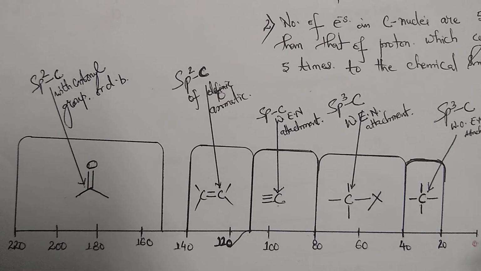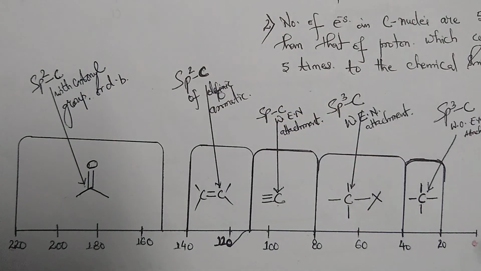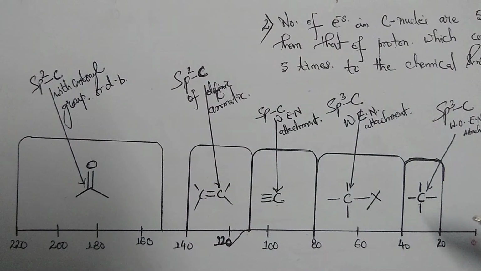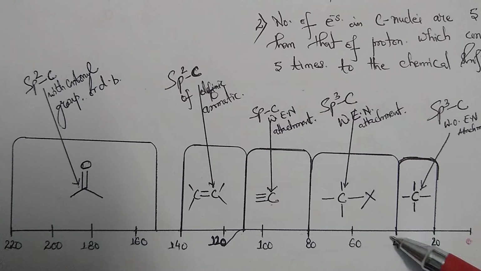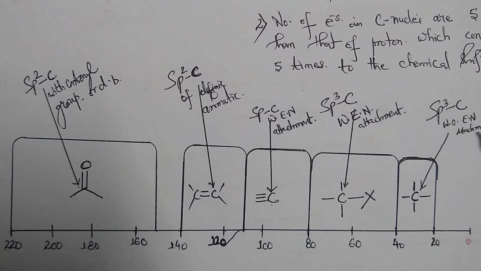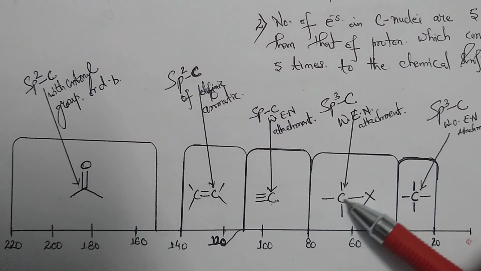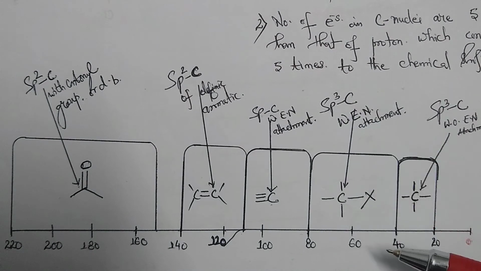As we have already seen in proton NMR, the range was from 0 to 12.5. Here it is 0 to 220 ppm. Looking at the chemical shifts, from 20 to 40 it is carbon which is sp3 hybridized without any electronegative attachment. Likewise, from 40 to 80, it is carbon with some electronegative attachment with sp3 hybridization.